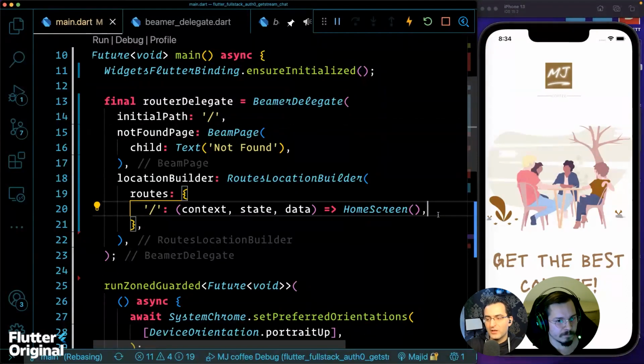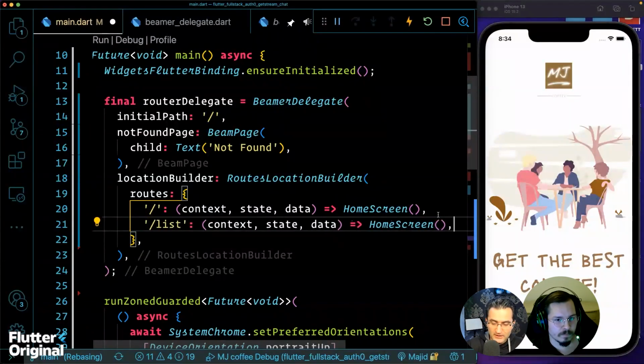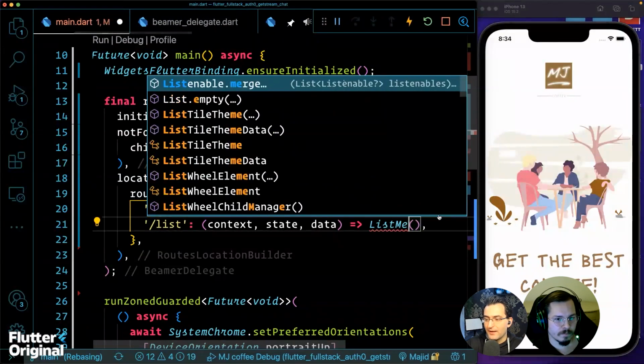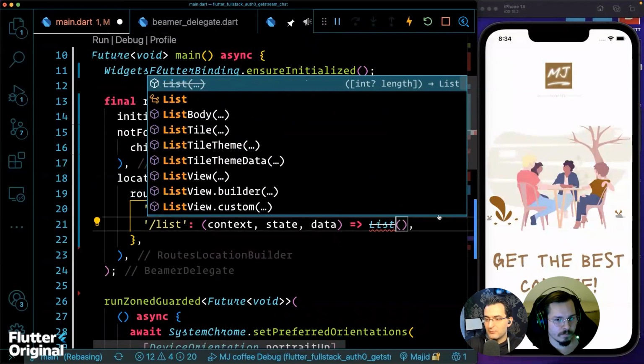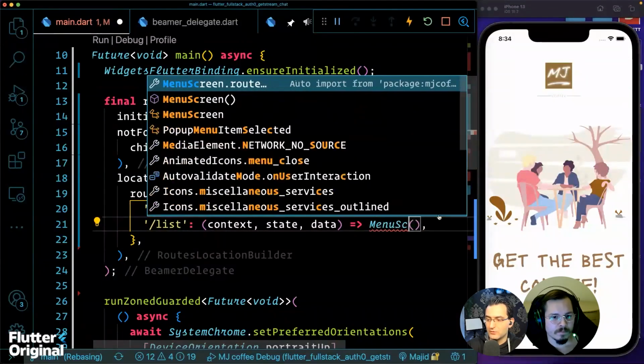So then another thing is that I'm going to move the action on the click of the sign in button to the listing page. So let's define that. Then can I here say just maybe list, and then I say my list or my menu screen.